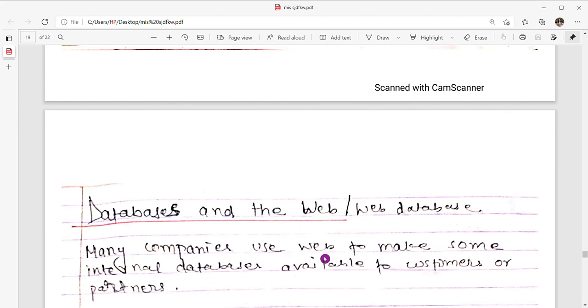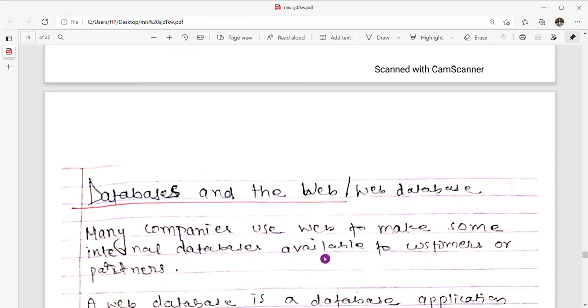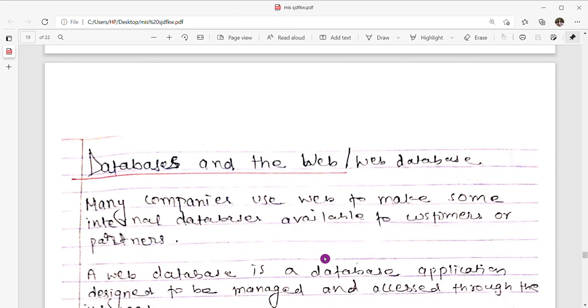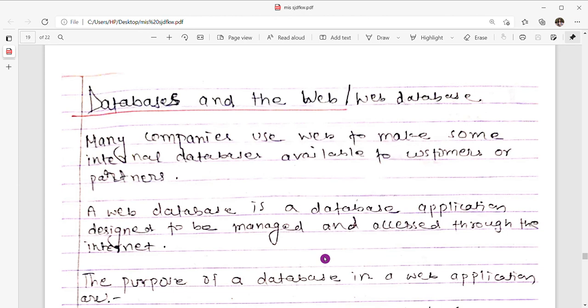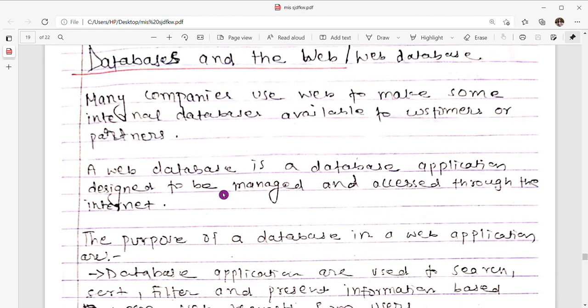So now moving to our databases and the web, or web database. Databases and the web is also called a web database. Both are the same thing. Many companies use the web to make some internal databases available to customers or partners. A web database is a database application designed to be managed and accessed through the internet.